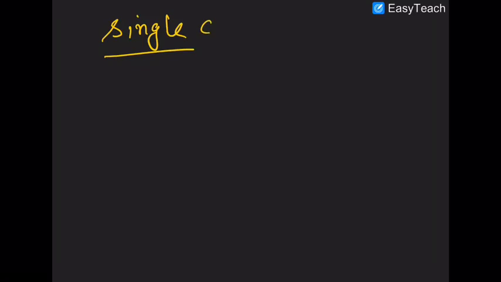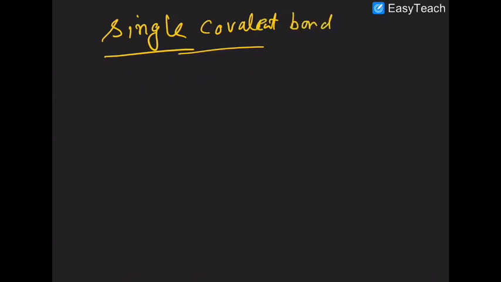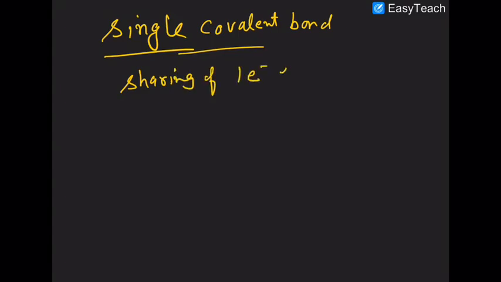So first we will learn how a covalent bond is formed, how a single covalent bond is formed. A single covalent bond is formed by the sharing of 1 electron each from each atom.